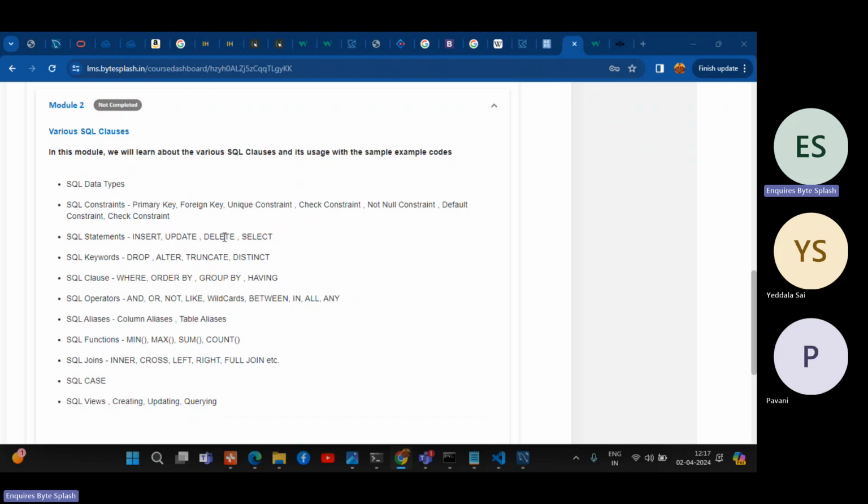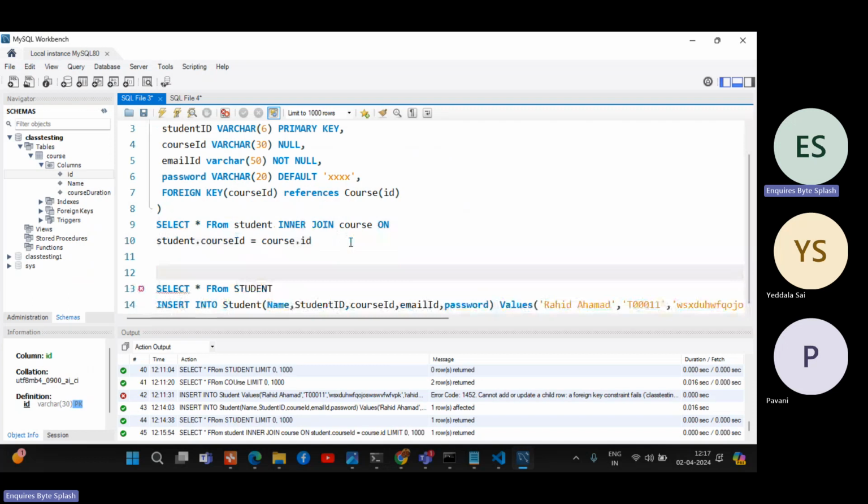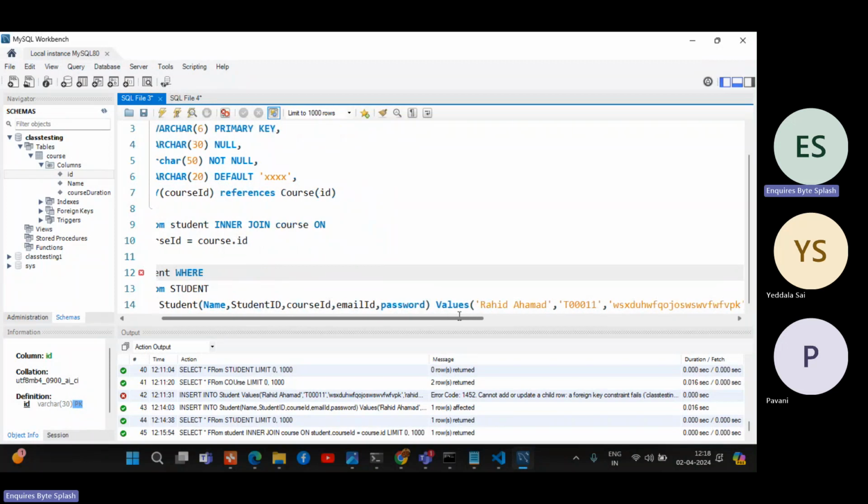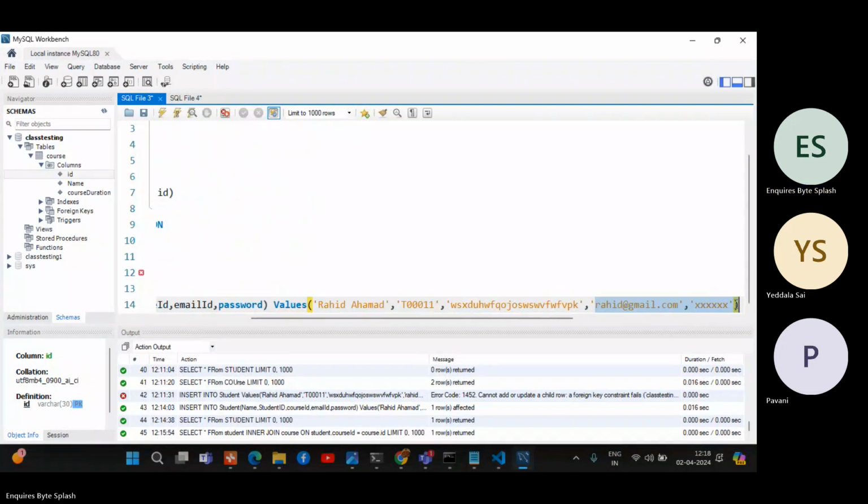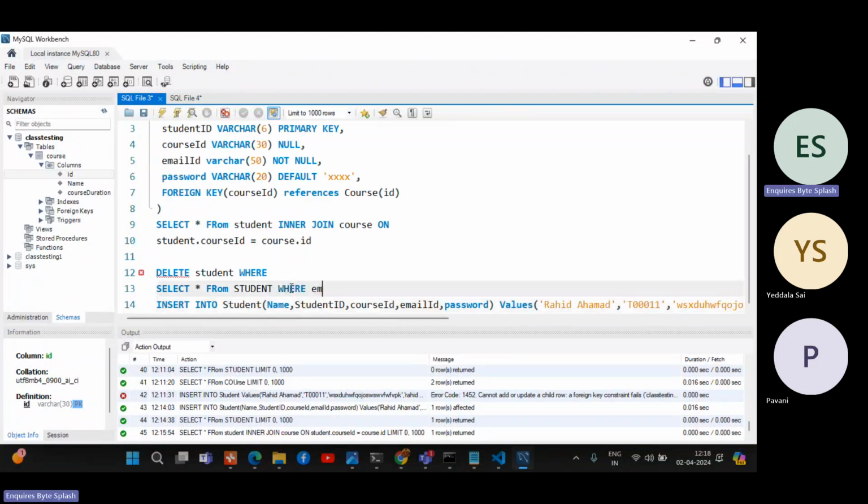Insert, update, delete, select, you already know. Delete means, now what I want to do: Abhirami has left the course. She already got the job. I want to delete that record, I don't want it. So now I can delete: delete student where email equal to, because now we have only Ahmad. We can delete with Ahmad's email ID, because we know the email ID, right? Where email ID equal to this one.